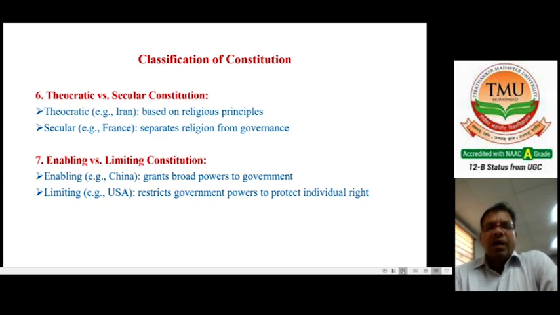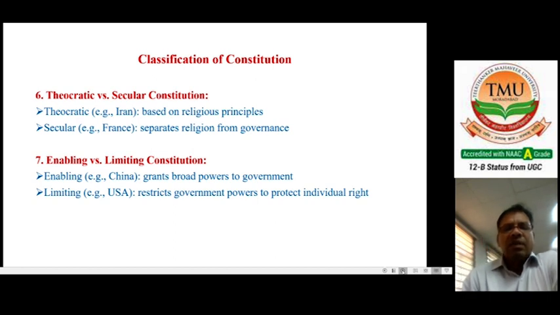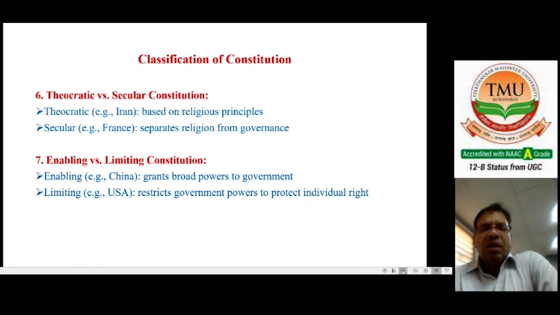Next is enabling and limited constitutions. Enabling, that is China, grants broader power to the government, and limited, that is the USA, restricts government power to protect individual rights. This is very limited, restricting government power for the individuals. This is a very important part of the enabling and limited constitutions.